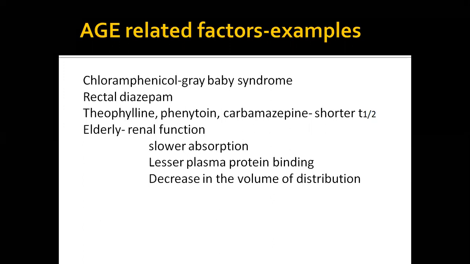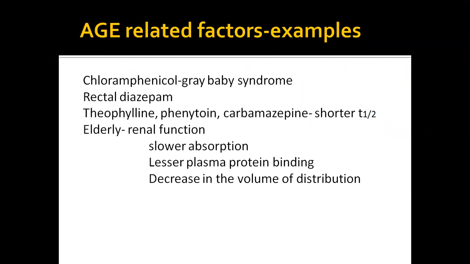But in babies, normal liver function is achieved only by 2 to 3 years. If we give this drug to a baby below 2 years, what happens? The drug will not be metabolized, and it will lead to hemolysis and the baby turns gray. We call it gray baby syndrome. It happens in children below 2 years when chloramphenicol is administered. Presently we are not using this drug in children, but it is of historical importance to remember that chloramphenicol metabolism failure leads to gray baby syndrome.